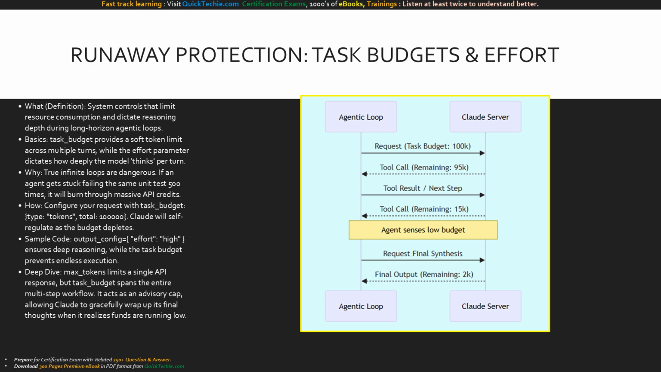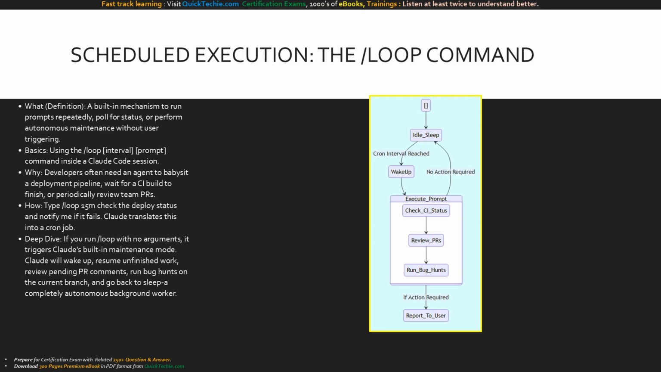The agent initiates the request with a total budget of 100k tokens. The Claude server returns a tool call, noting 95k tokens remaining. They loop back and forth. Eventually, a response comes back with only 15k remaining. The agent senses the low budget. Instead of starting a massive new subtask, it requests a final synthesis, safely delivering the output with 2k tokens to spare. Sometimes infinite prompting isn't about running continuously, but running persistently over time.